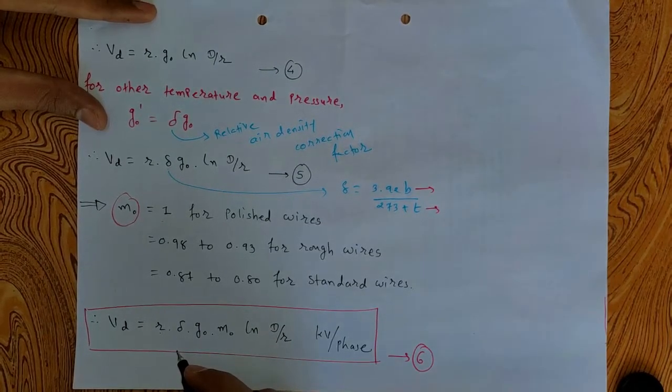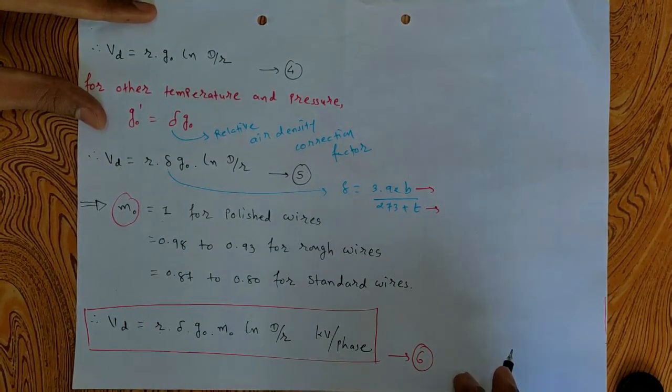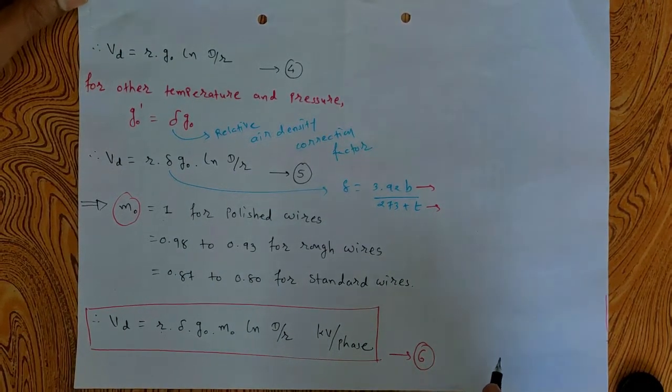So this is the final expression for Vd, the critical disruptive voltage, equal to r delta G0 M0 ln D by r. I hope you understand why each and everything is right here, and what the critical disruptive voltage is.